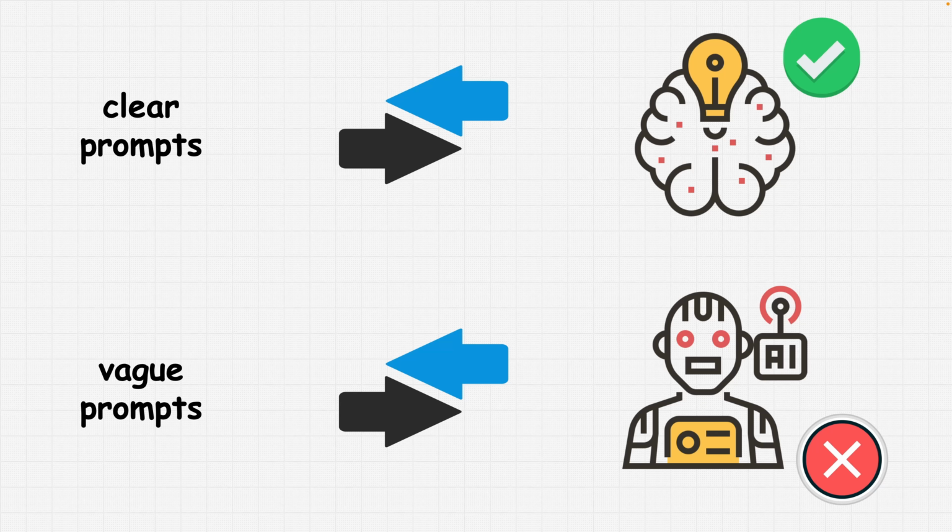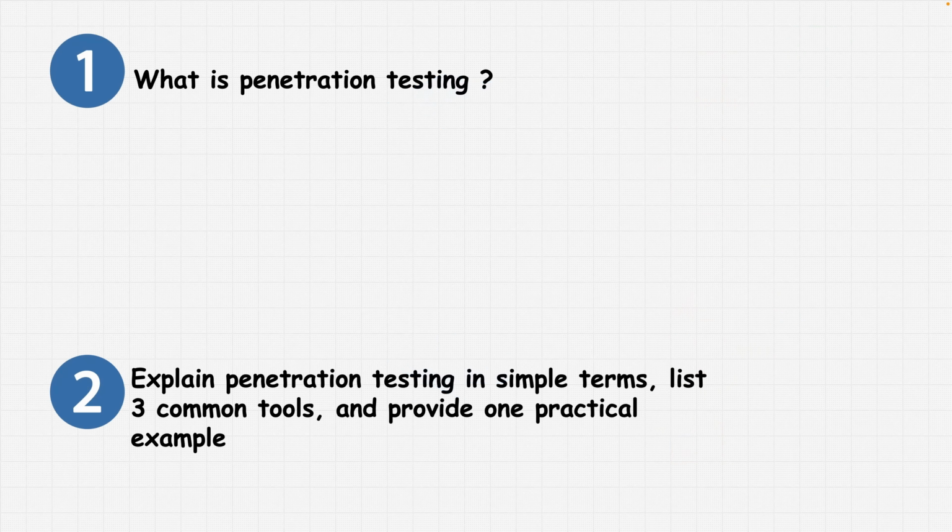Now, when it comes to prompts, there are several different types of prompts. We can divide them first based on the prompt's simplicity. So we have simple prompts, which are one short question or command. For example, let's say you ask ChatGPT, what is penetration testing? That would be considered a simple prompt.